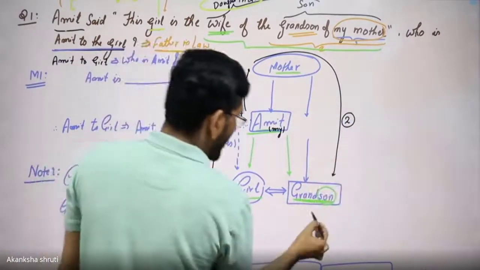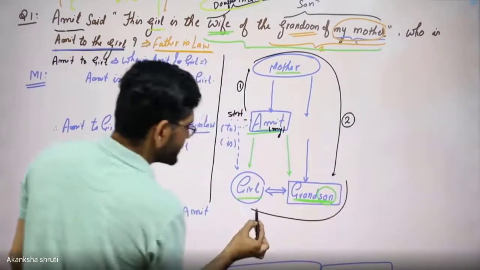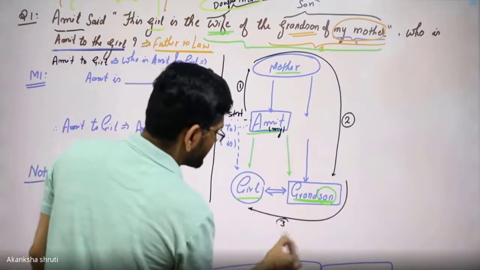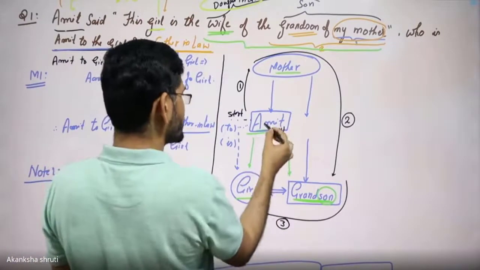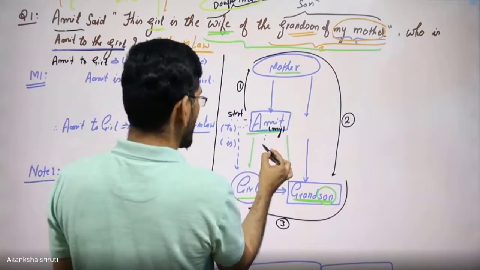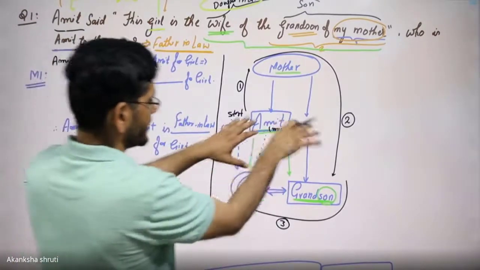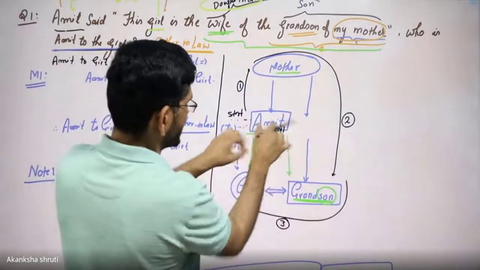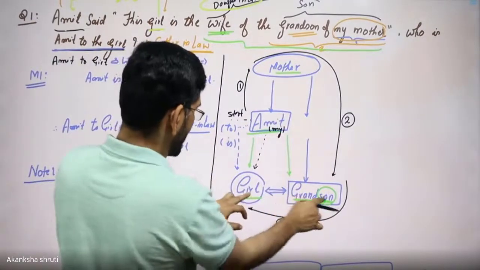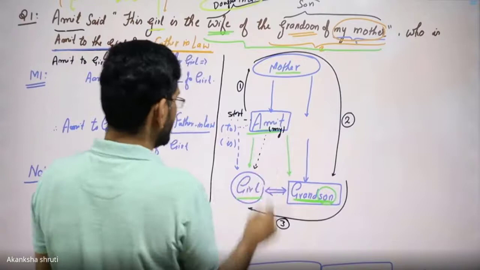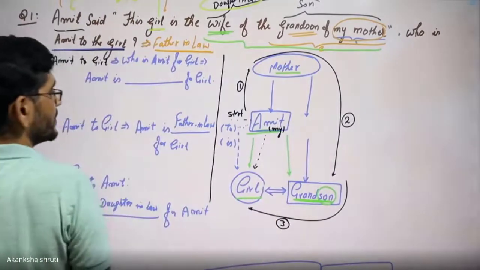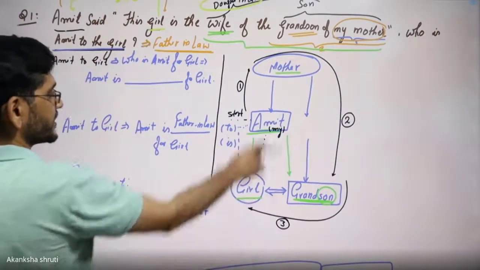Then the wife of this grandson. This was the third step. Then we have looked for this Amit toward the girl. And here we have got this grandson become the son of Amit. As a result, wife of his son become the daughter-in-law for Amit.